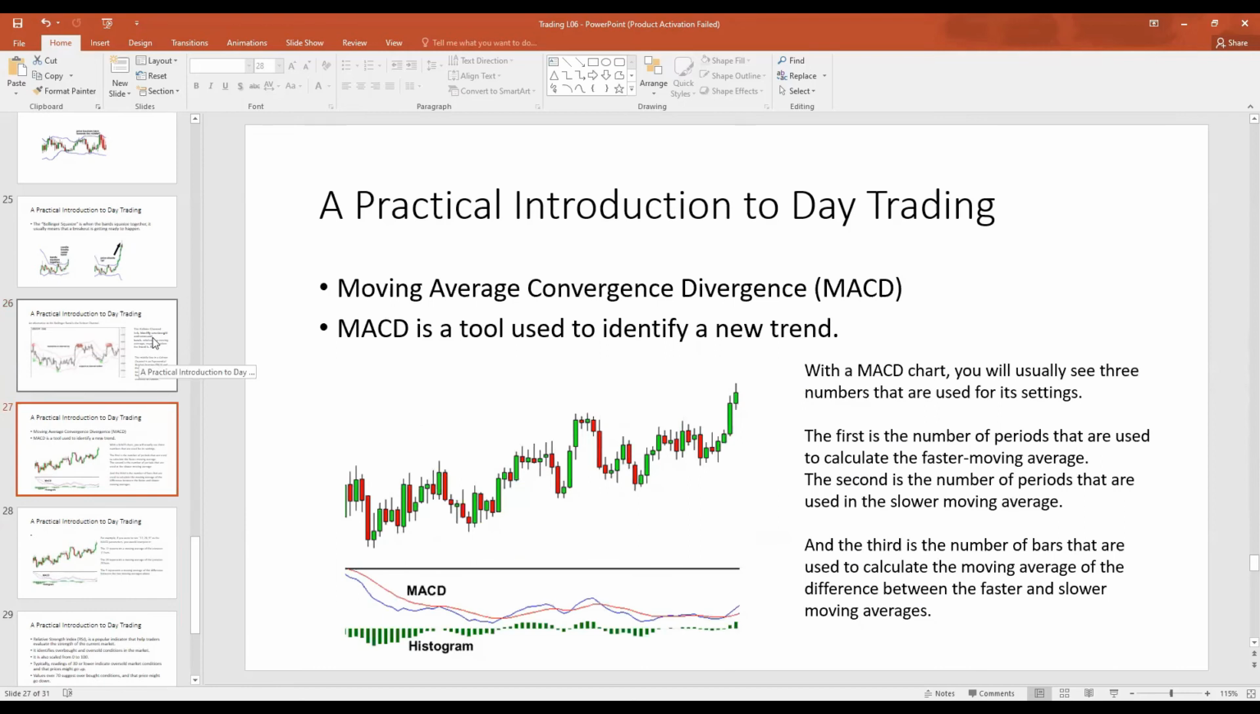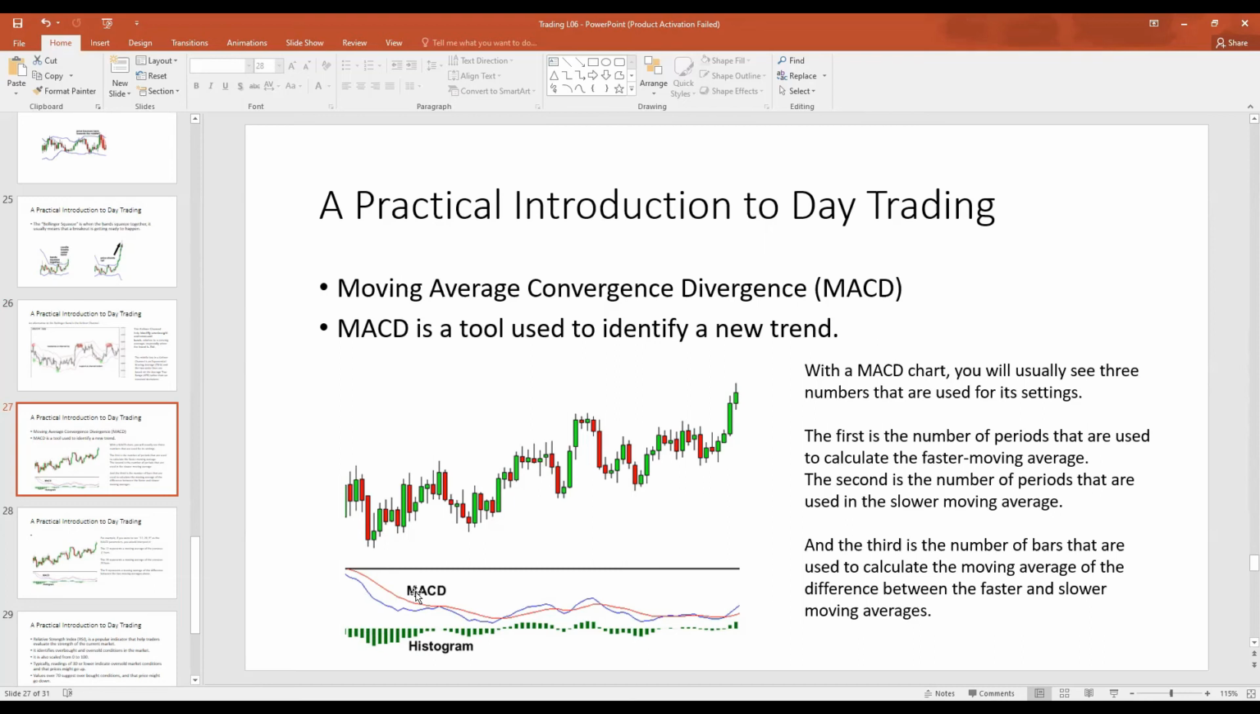The next tool I want to explore is the moving average convergence divergence, also called the MACD. The MACD is a tool that is used to identify a trend. The MACD shows you 3 things. One is a fast moving average. The blue line here is a fast moving average. Then you see a slow moving average. The red line here is a slow moving average. The green area here shows the distance between the fast moving average and the slow moving average.